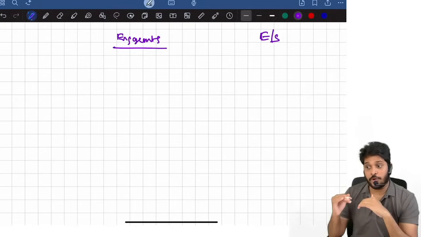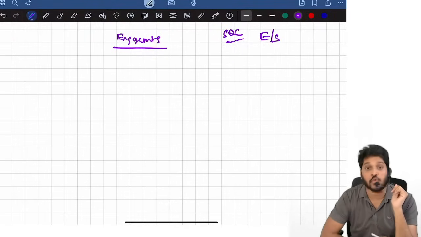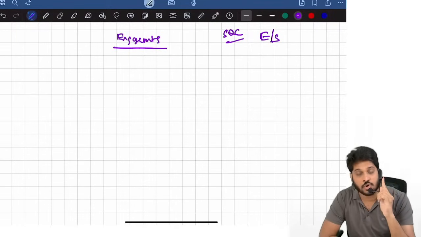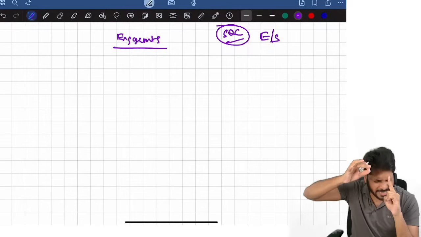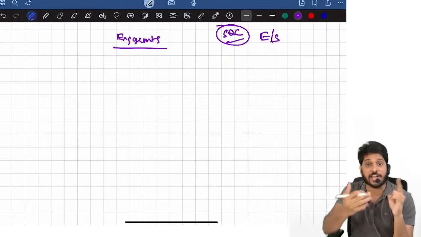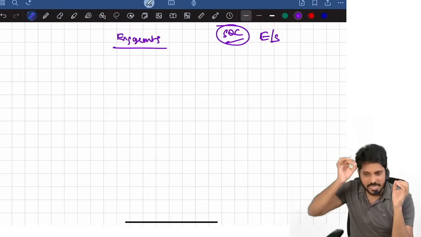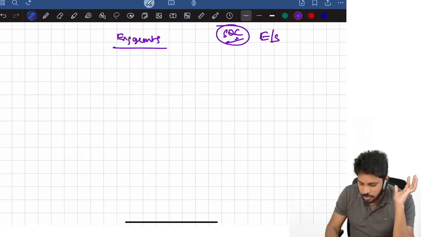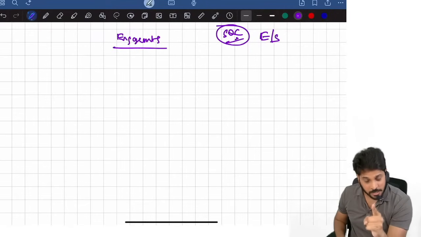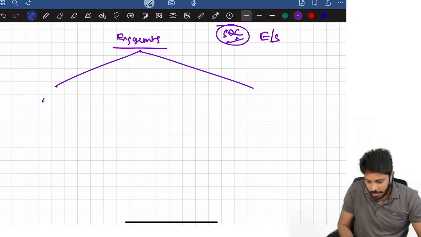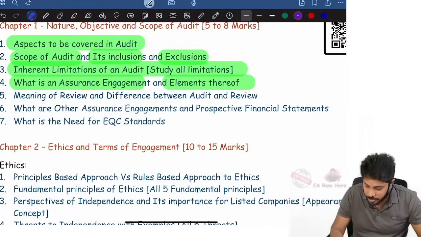we have to do it with utmost quality. For that, there is a standard called SQC, the standard on quality control. This quality control standard is applicable for every type of engagement we chartered accountants perform. We chartered accountants perform so many works, right? For every kind of work, the quality control standard is applicable. Now, whatever work that we are doing, what is it called? Engagement. These engagements are of two types: assurance engagement and non-assurance engagement. Now, what is the expected question about?